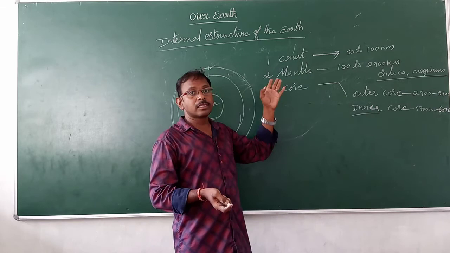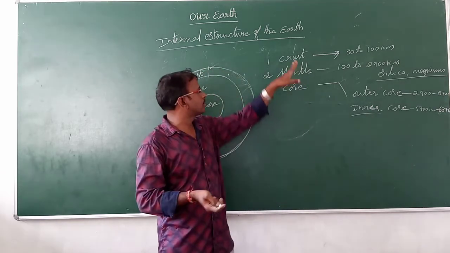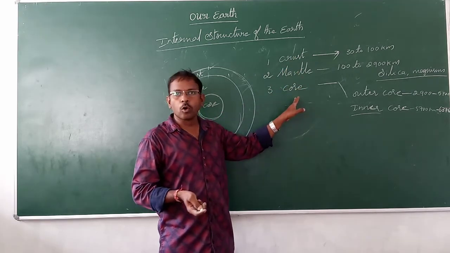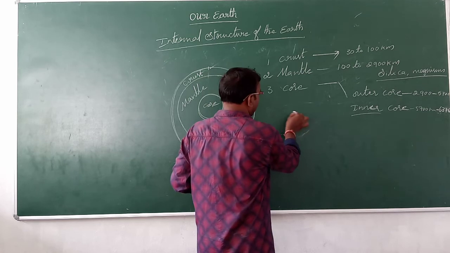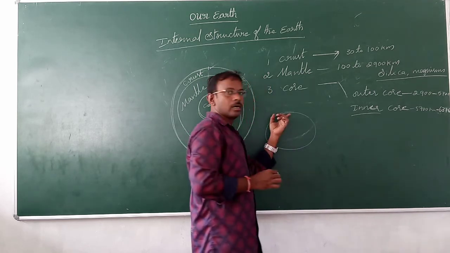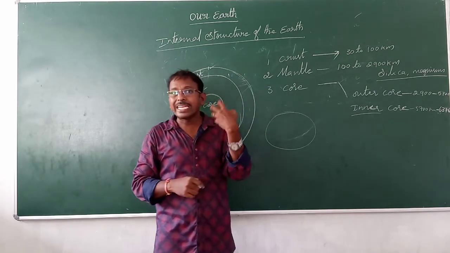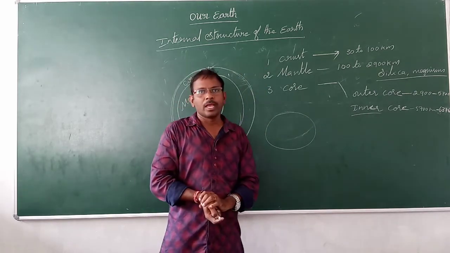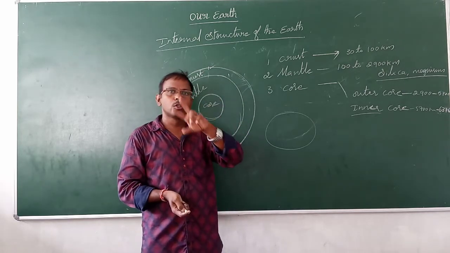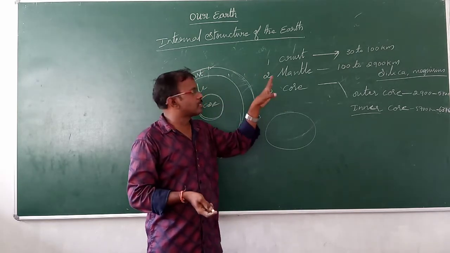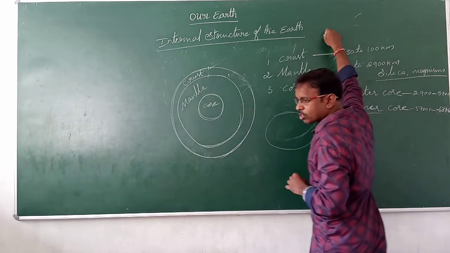Like this, the Earth's structure has three layers: crust, mantle, core. It is like an egg. In the egg, the outer shell is the crust. Next, the white liquid is the mantle. And the yellow part is the core. Actually, how much does the crust occupy?